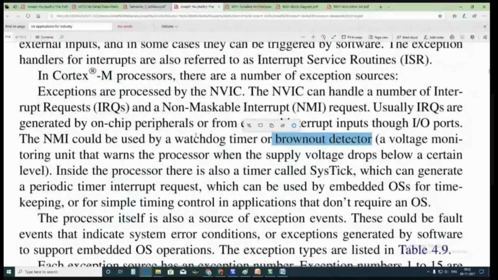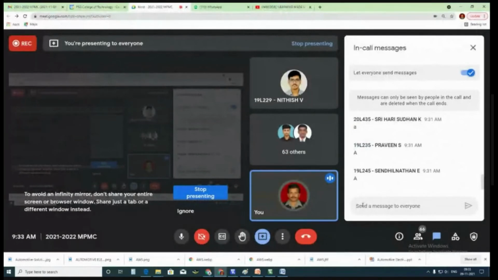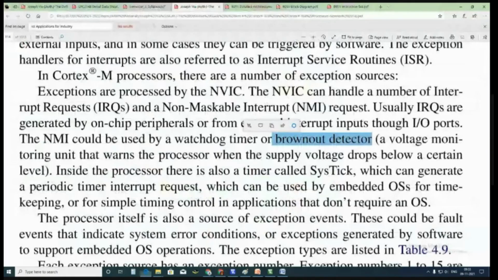It is a voltage monitoring unit that warns the processor when the supply voltage drops below a certain level. Because of this, in your mobile phone, when you put a charger somewhere outside, in a bus stand or railway station or in a train, your mobile phone says there are fluctuating voltages, do you want to continue or not? Have you noticed that? This is all because of brownout detection in your mobile phone. If there are fluctuating voltages, the power management unit inside the controller will look at it and identify it. There are so many things which we will be studying in detail soon.